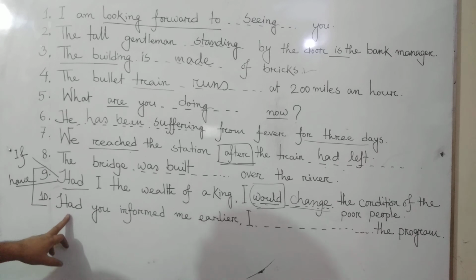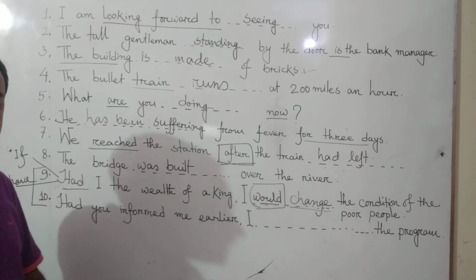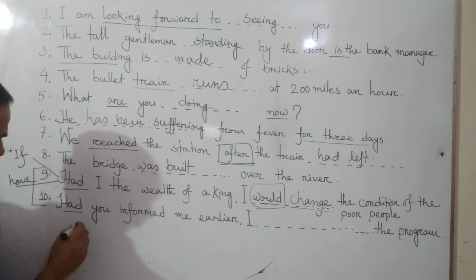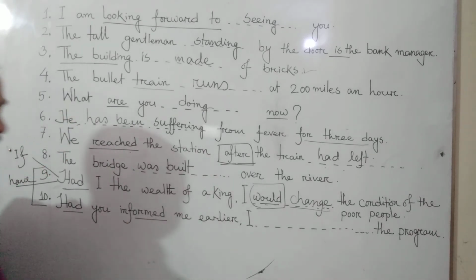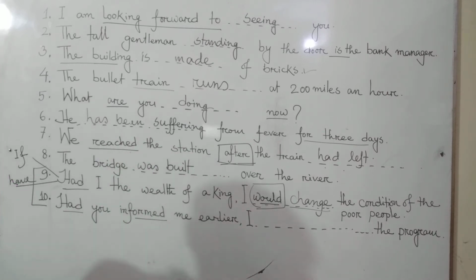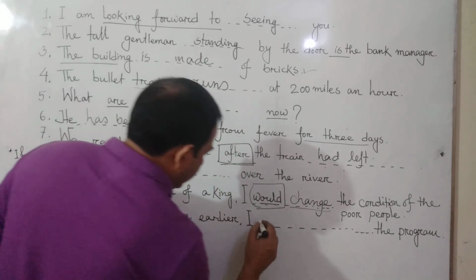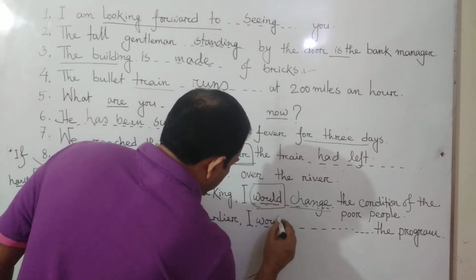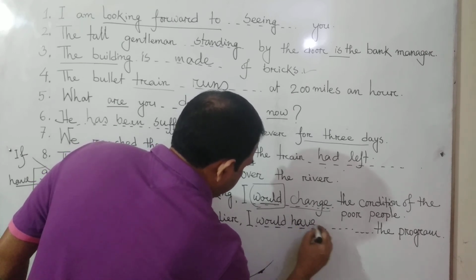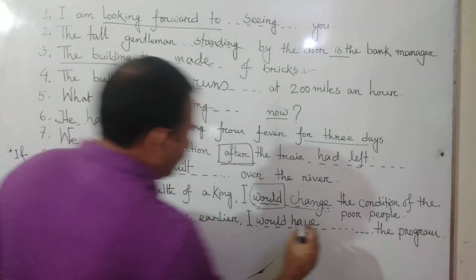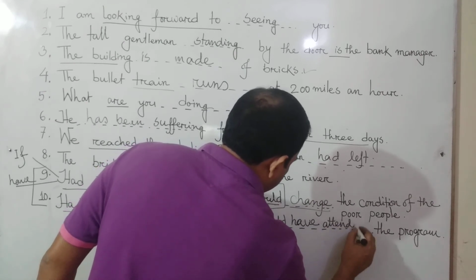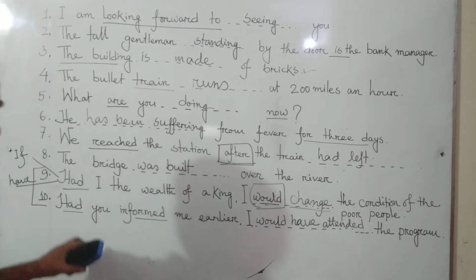And the next sentence will be more elaborated. That is, "Had you informed me earlier." That is past perfect tense. How is it past perfect tense? There is "had" as the auxiliary verb and "informed" as the principal verb. Had you informed me earlier, then we have to bring the auxiliary "would have" in the second clause: I would have attended the program. So I would have joined or attended the program, had you informed me earlier.